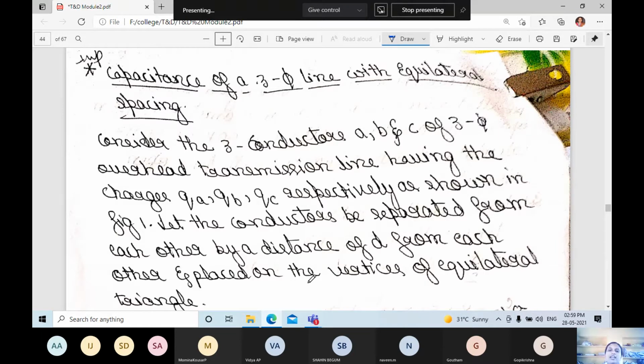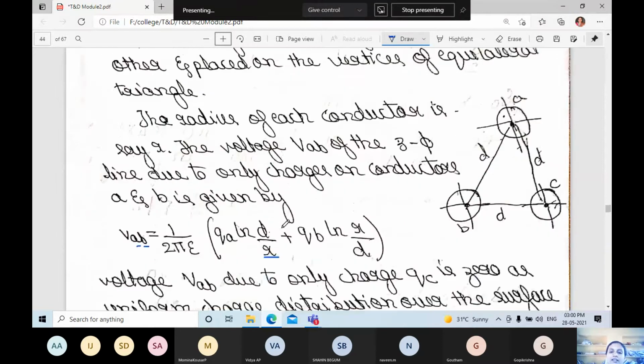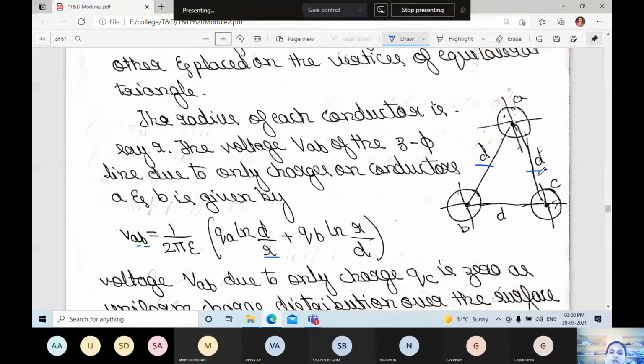Consider the three conductors A, B, C of a three-phase overhead transmission line having the charges QA, QB, QC respectively, as shown in the figure. Let us consider that they are separated from each other by a distance D and placed on the vertices of an equilateral triangle. If you see the diagram, you will come to know the distance between the conductors is the same. It is spaced equally. The radius of each conductor is R.